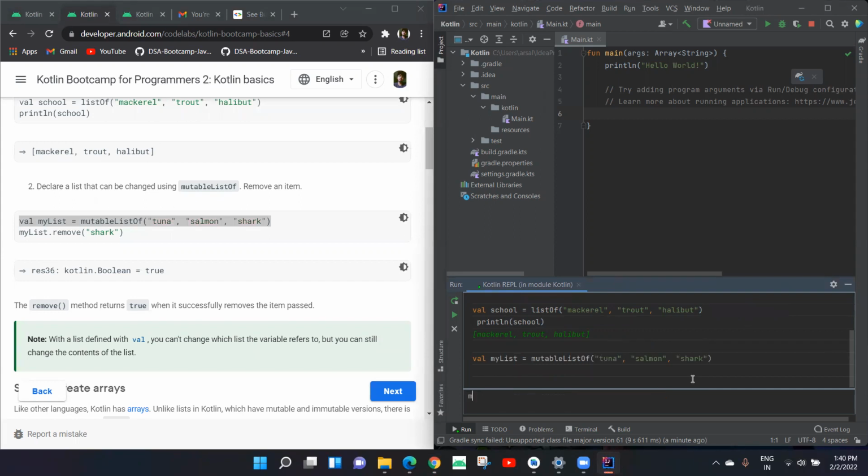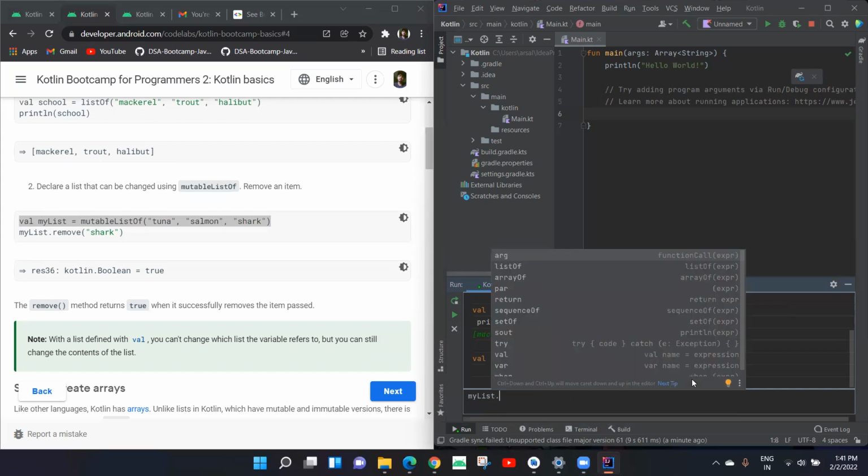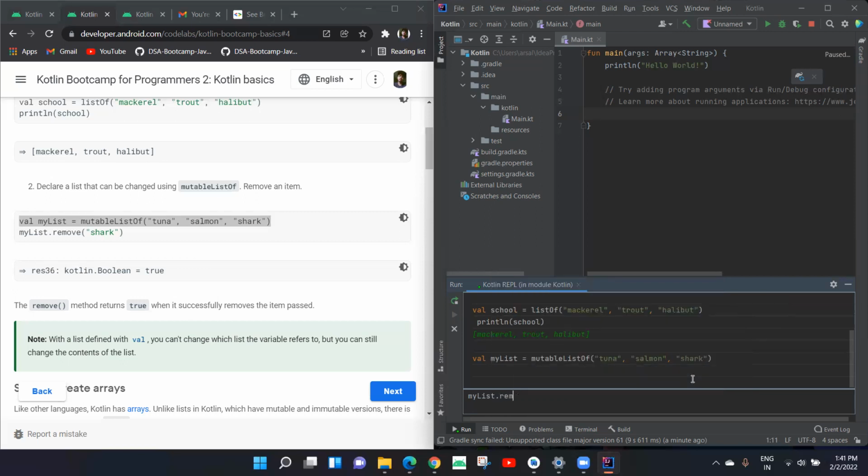And to delete, I will use the name of my list, that is my list. Then I would type remove. Then I have to type the element that I want to remove. Then it would return us true. That means now it has been removed. Now if I type this element again and print it again, then it returns false, and it is a boolean.